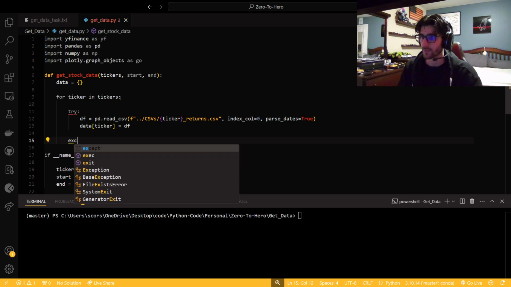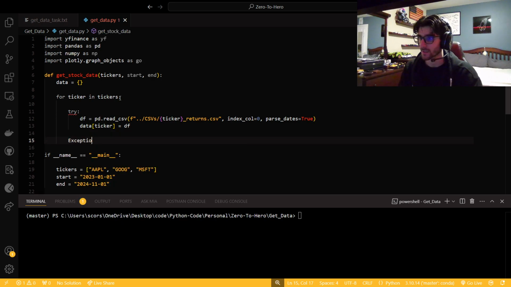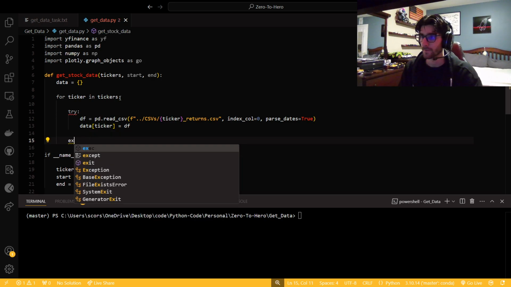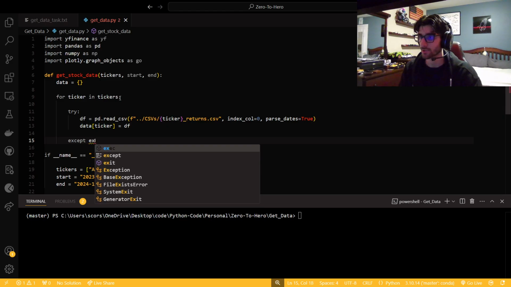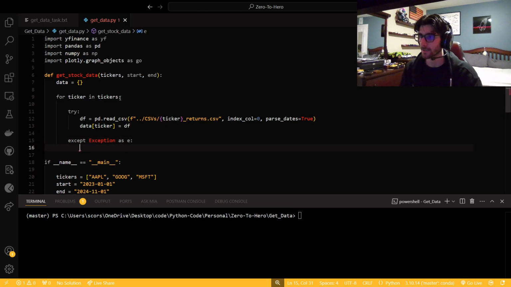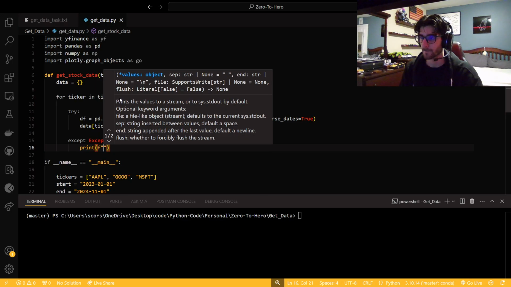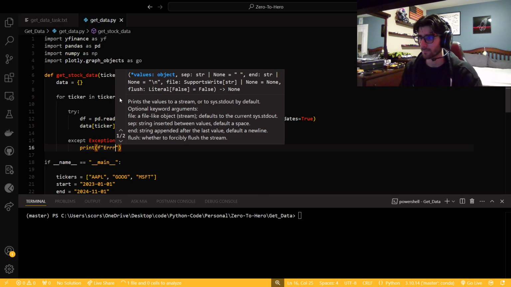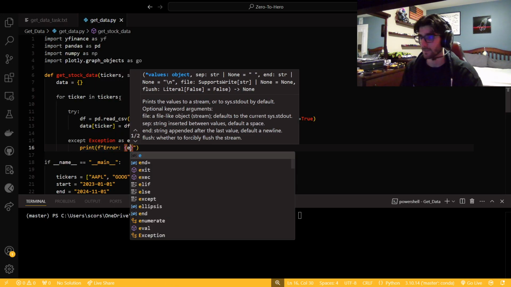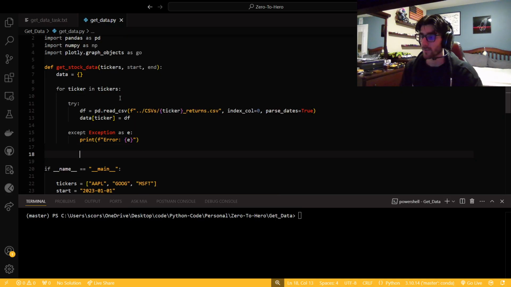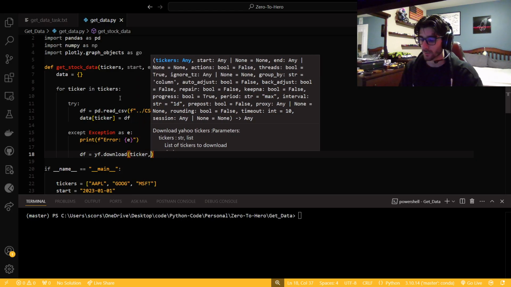Right, and so then if we get an error, like we can't read from the CSV, we want to say except Exception as e. I'm just going to print the error, so print, and then just say error, e, why not? And then we actually need a Yahoo Finance connection, so we say df would be yf.download. We're going to give it the ticker that we're on.